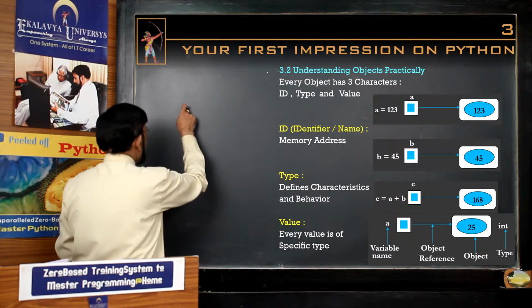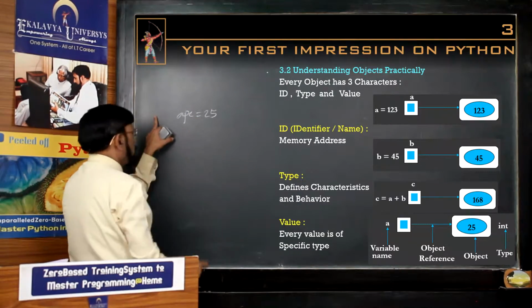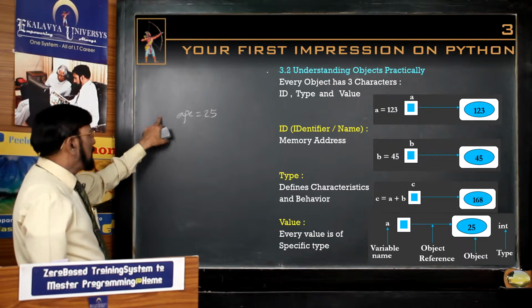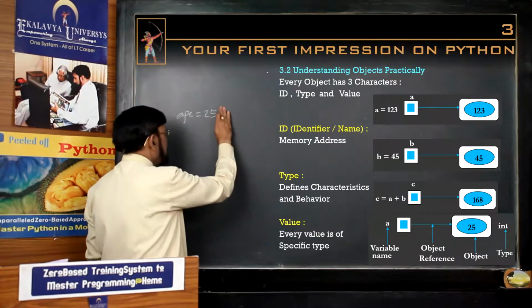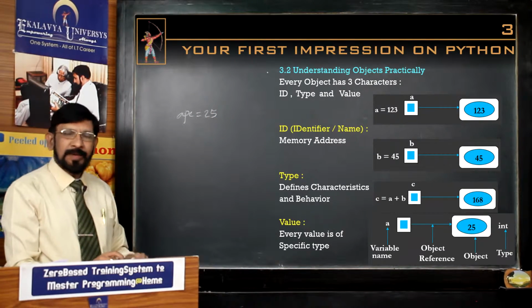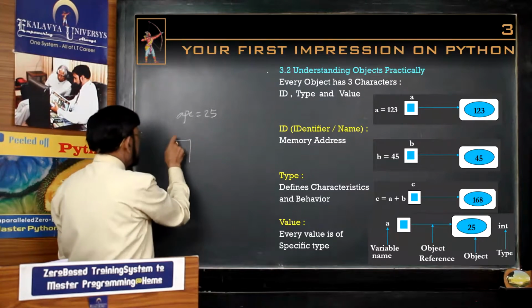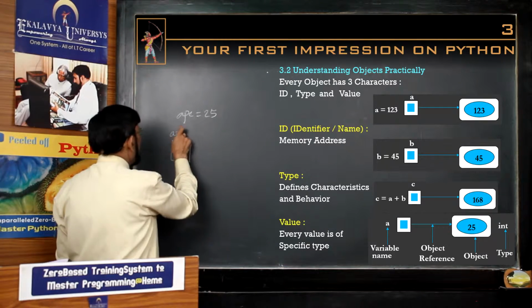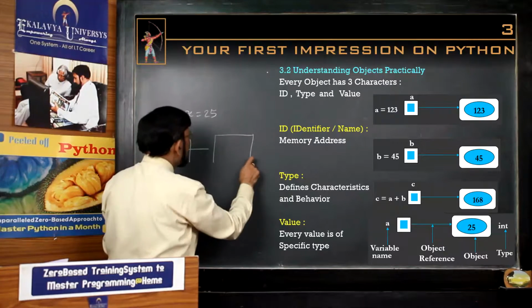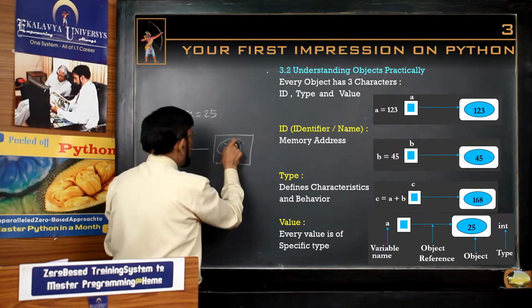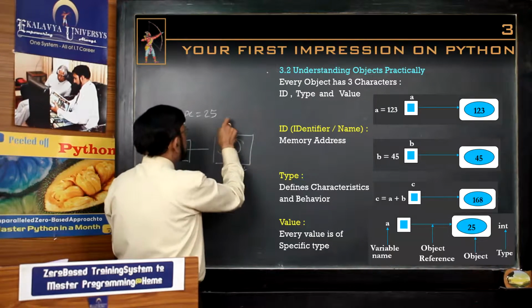Let us see. Now, you write age = 25. As I told you, you need not define the data type. In C, you put a semicolon here. That also you need not do. Like a natural language you can write. Then what happens? Age, 25 and int. This is the object.